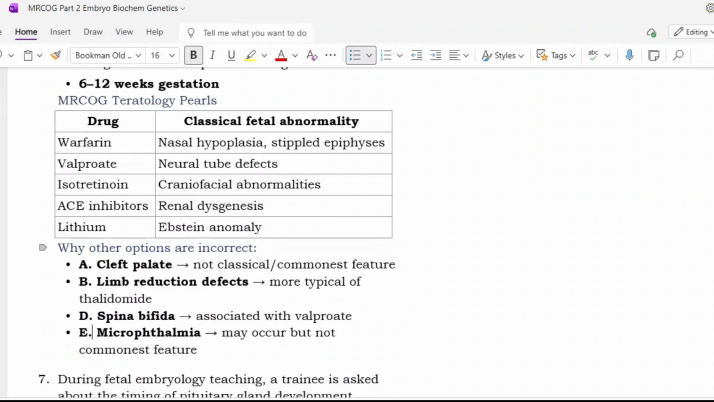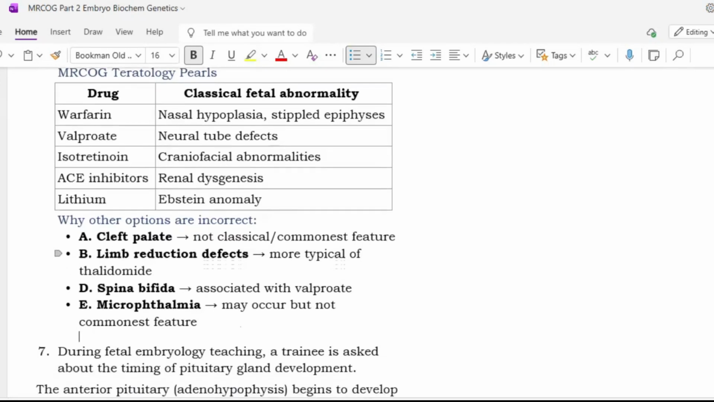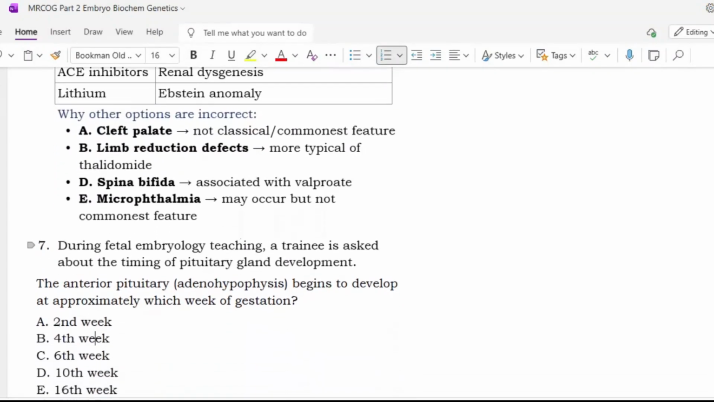Okay. Why are the other options incorrect? Cleft palate, not a classical or commonest feature. Limb reduction defects, more typical of thalidomide. Spina bifida associated with valproate. Microphthalmia may occur, but not a common feature. Next.